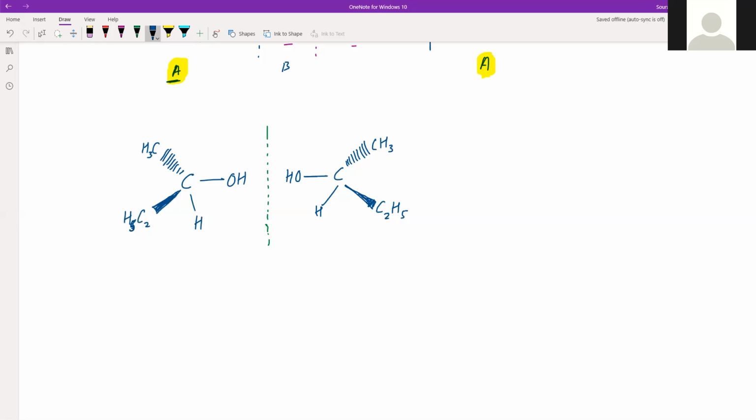Obviously, just like in the previous case, these two are not superimposable. Right? At this moment, they are not superimposable. Okay, what to do now? Let us rotate them by 180 degree. If we rotate it by 180 degree, what will happen?